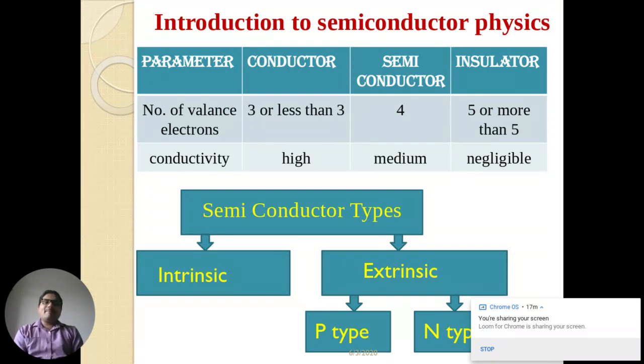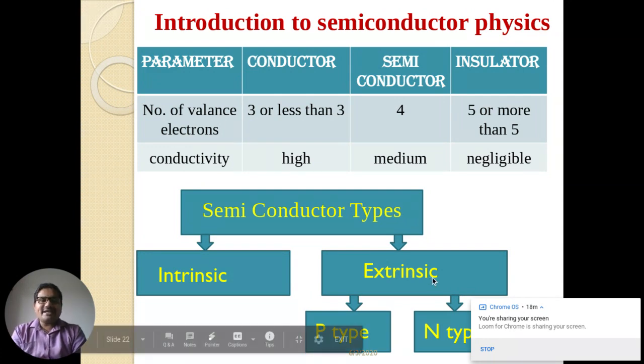What is impurity? Basically, the impurity is added into the semiconductor in order to make it conduct easily. That's why the process of adding an impurity to an intrinsic or pure semiconductor is called doping. See guys, this is a very important term. Whenever doping or semiconductor types come in an examination, when you explain the extrinsic semiconductor, you should always explain the process of doping. Now we are going to see the process of doping in detail.